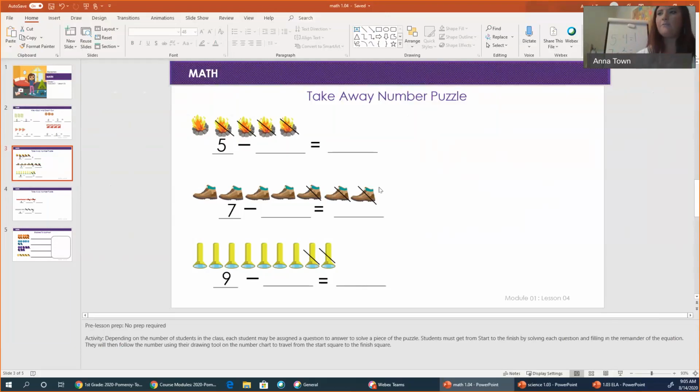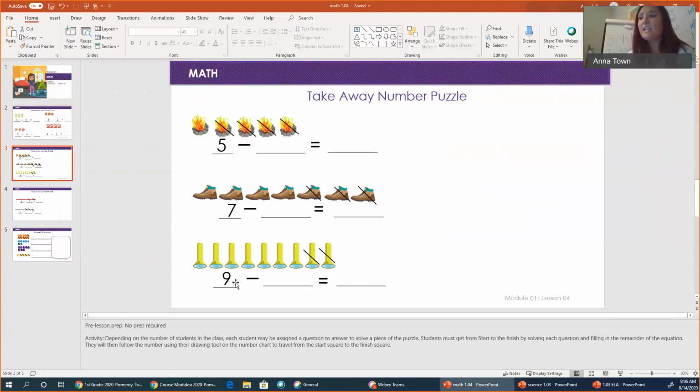What number are we left with? How you find that number is by counting the ones that are left without the marks. So tell me how many. What is 7 minus 3? 4. Good job. 1, 2, 3, 4. So we write a 4.